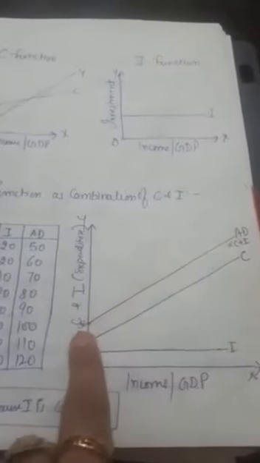Look here, investment is constant, so it is a horizontal straight line parallel to the x-axis. The x-axis means income. On the OY axis we are representing AD, consumption, investment, meaning all the expenditure is presented here. C is the consumption curve starting from the y-axis, that is from 30. Here C is 30, it is starting from 30 over here, clear. And then AD, that is a combination of C plus I, is starting from 50 because at zero level of income AD is 50. It is a combination of 20, that is investment, plus 30, that is consumption, clear. So it will start at 50.